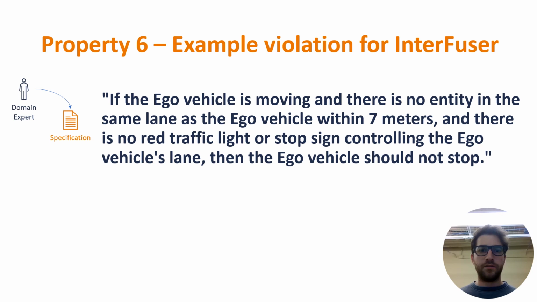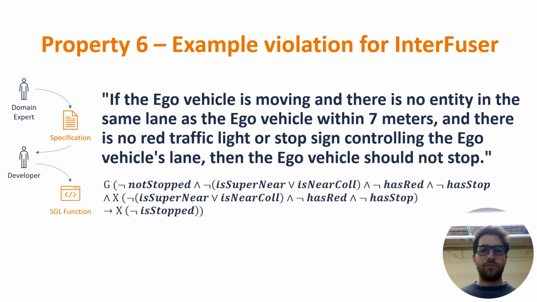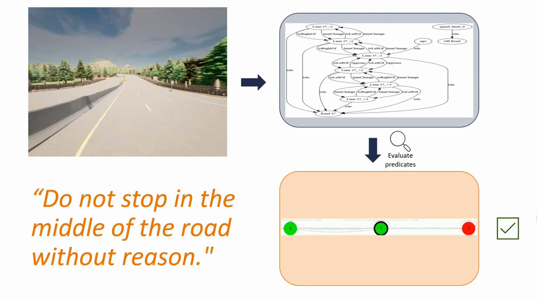The AV interfuser violated property 6, which states that if the ego vehicle is moving and there is no entity in the same lane as the ego vehicle within 7 meters, and there is no red traffic light or stop sign controlling the ego vehicle's lane, then the ego vehicle should not stop. This property is encoded using the temporal logic specification shown below, and informally this specification can be thought of as saying do not stop in the middle of the road without reason.